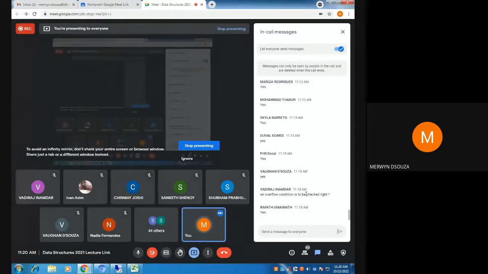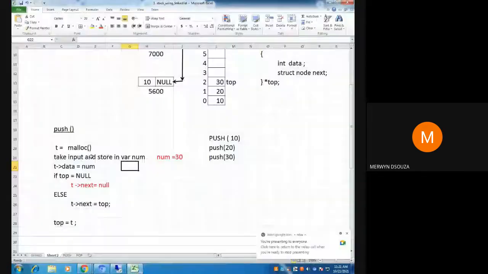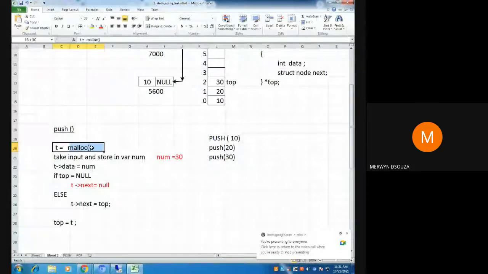You can't check for overflow as such, Vadiraj, because you can keep allocating memory for a node as long as you have memory in your hard disk. If you want to check for overflow, you will have to check here when you're doing the malloc.